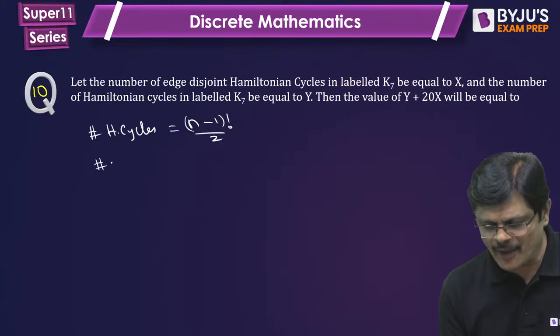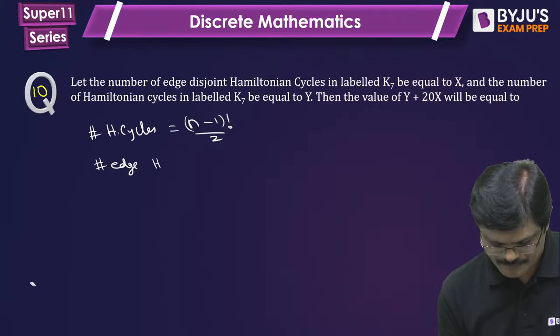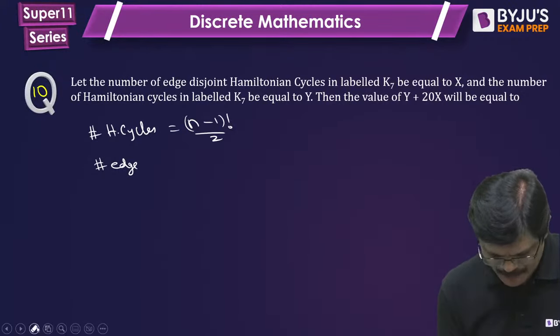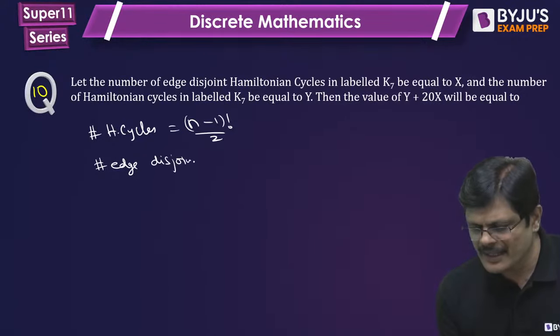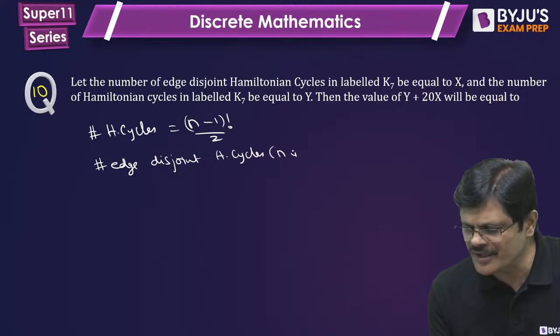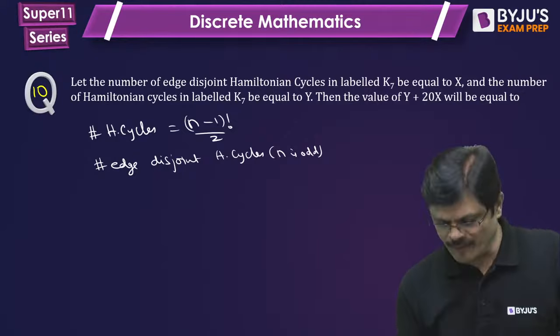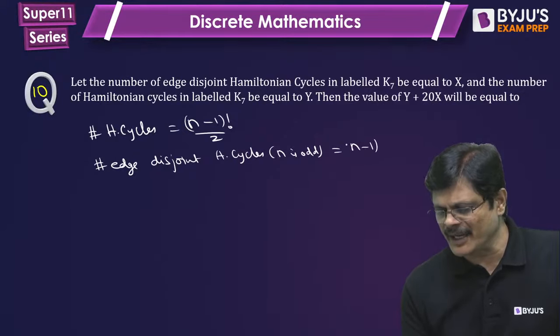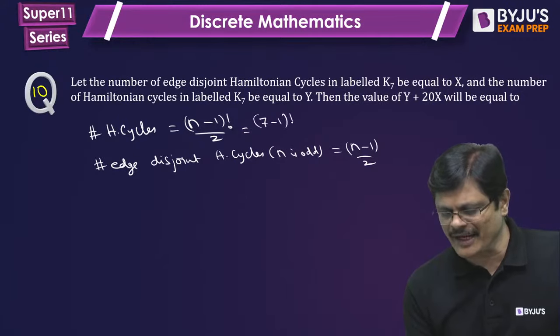The number of edge disjoint Hamiltonian cycles is possible only when n is odd. When n is even, we don't have a formula for this. It is given by (n minus 1) by 2. Here n is 7, so (7 minus 1) factorial by 2, which is 360.